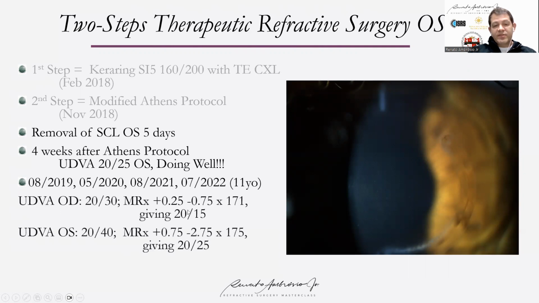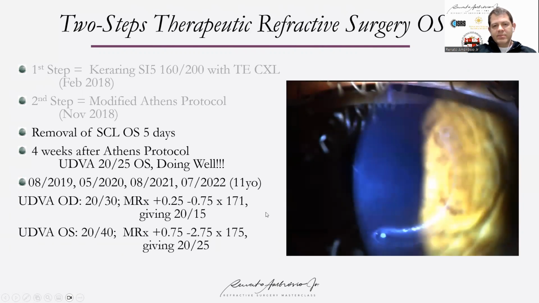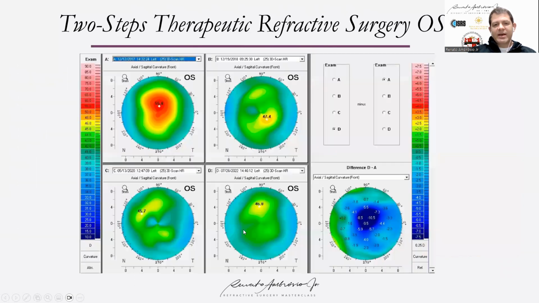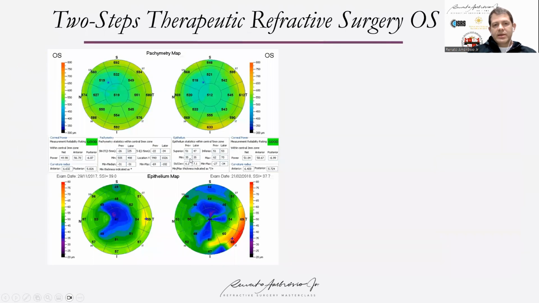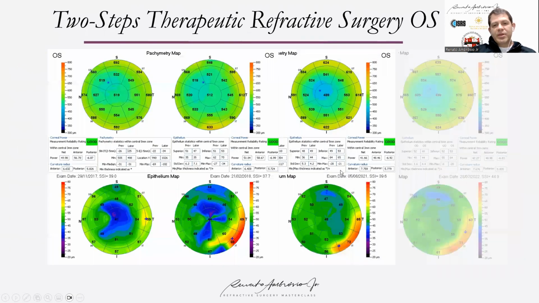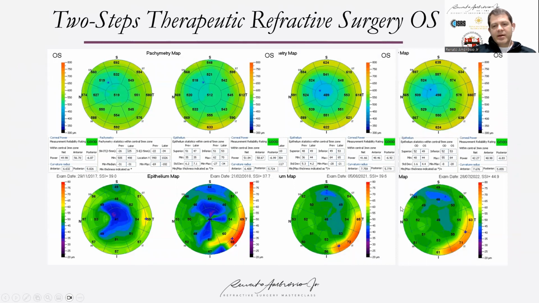She is now, this was 2015, correcting the right eye, and now it is 2025. Of course, I'm worried a little bit about some flattening that we can have in the left eye, but definitely she is free from amblyopia in that eye. You see the topometric maps of the treated eye. We see the epithelial thinning getting better and better, and after the second surgery, we got a regularized cornea.